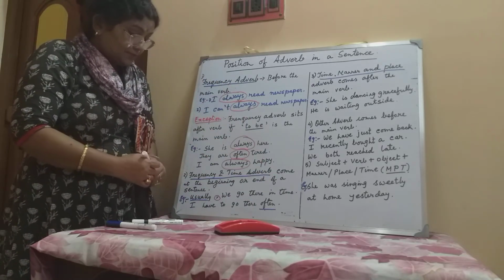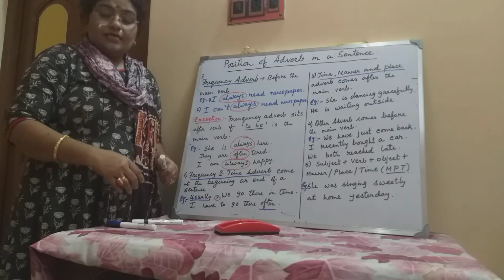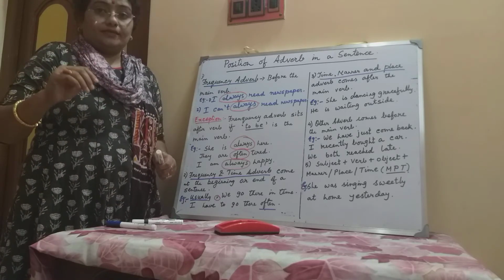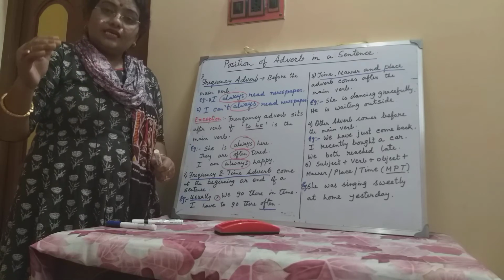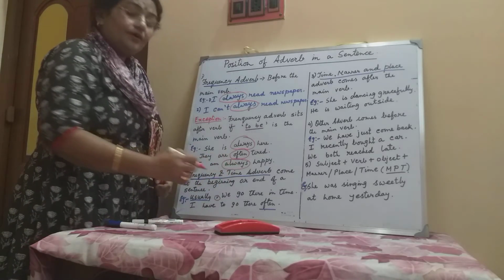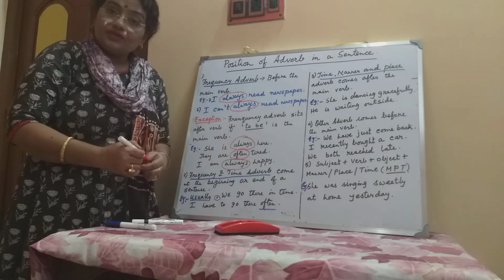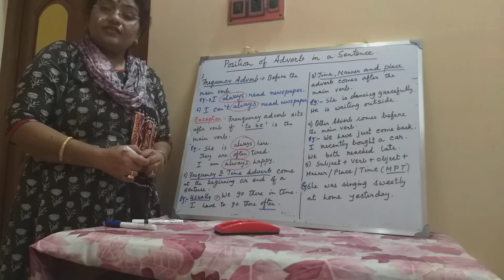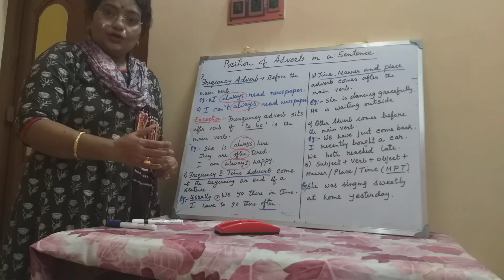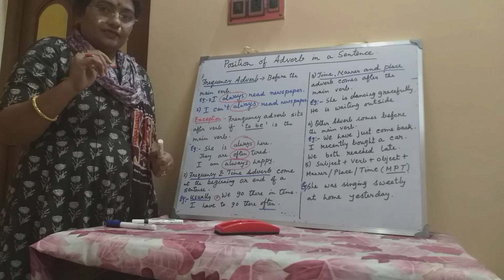Next, sometimes we use adverb at the end of the sentence just to de-emphasize. For example, I have to go there often. Here we are not giving stress on often, so we are using it at the end of the sentence.